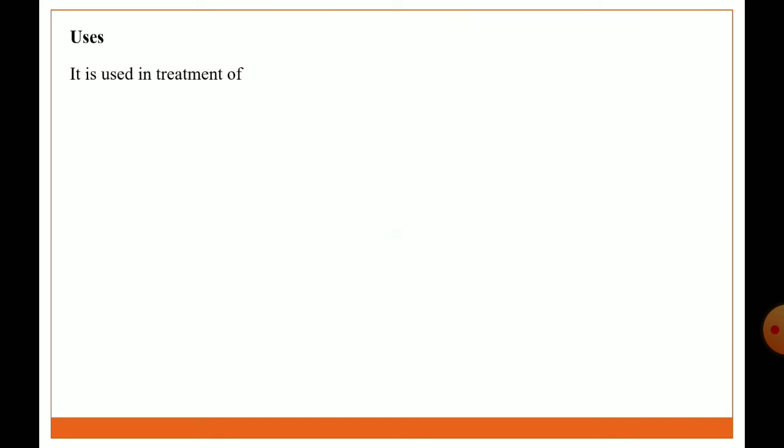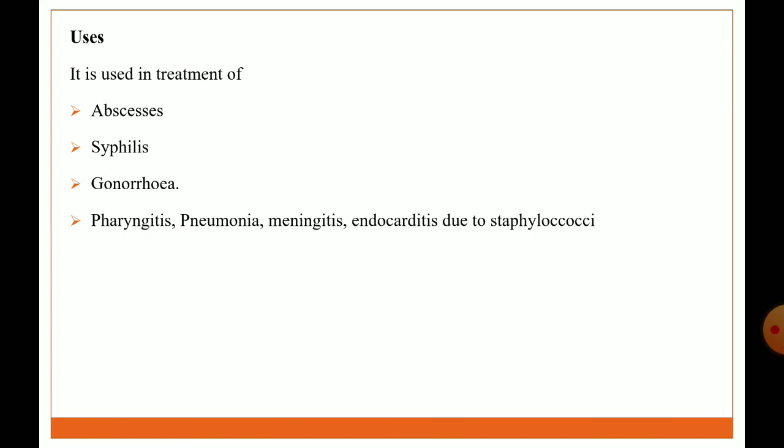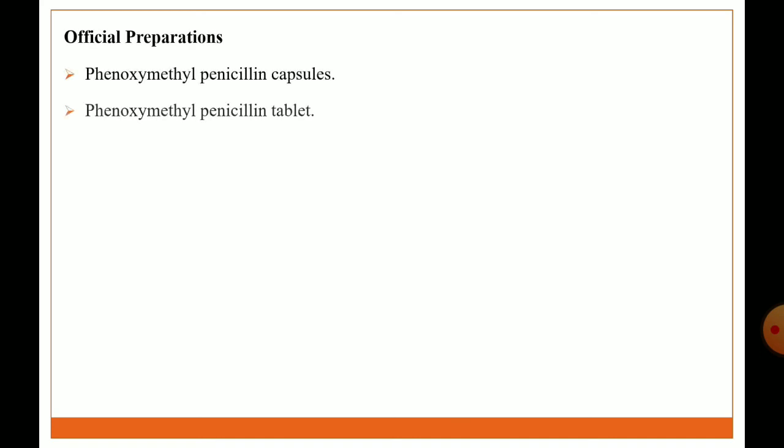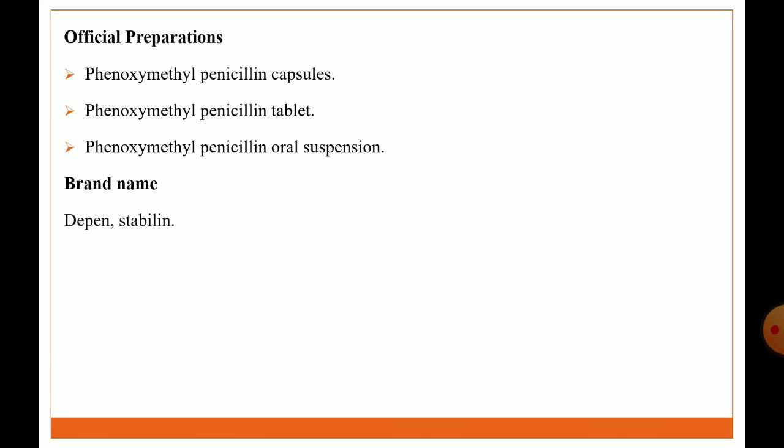Uses: it is used in treatment of abscess, syphilis, gonorrhea, pharyngitis, pneumonia, meningitis, endocarditis due to staphylococci infection, pneumococcal infection, tetanus, diphtheria, anthrax, otitis media. Official preparations: phenoxymethylpenicillin capsule, tablet, and oral suspension. Brand names: V-Pen, Stabilin.